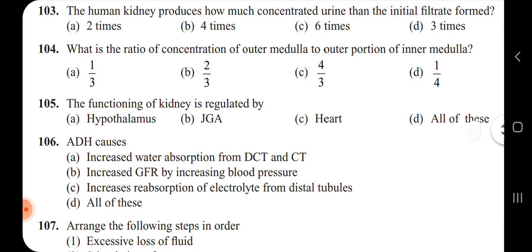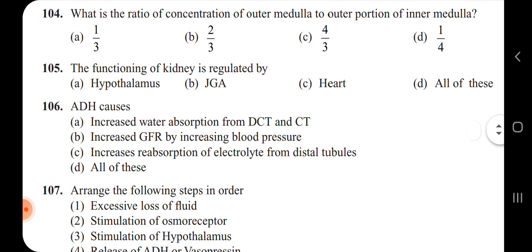Next question: what is the ratio of concentration of outer medulla to outer portion of inner medulla? The concentration of outer medulla to outer portion of the inner medulla is 2/3. Next question: the functioning of kidney is regulated by.